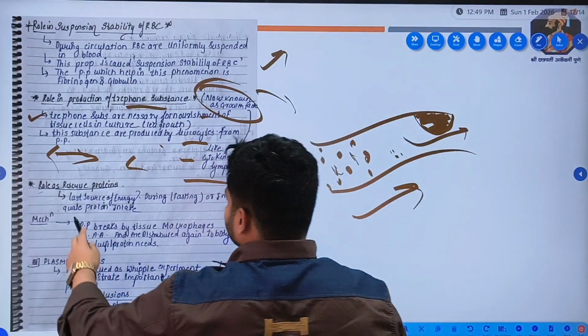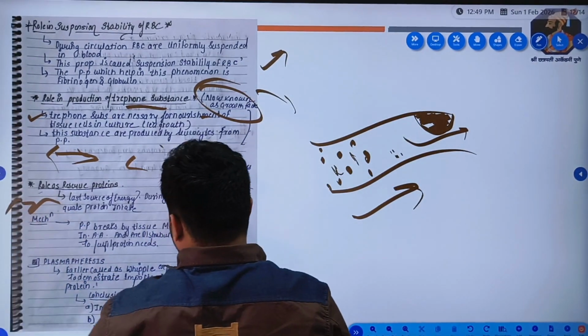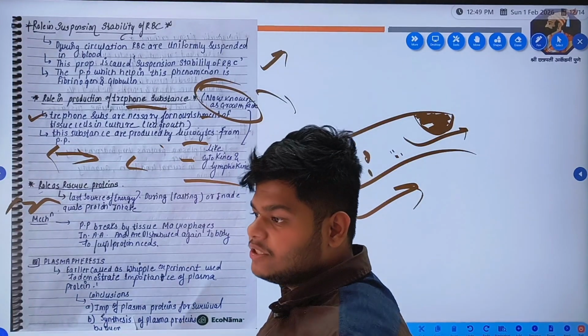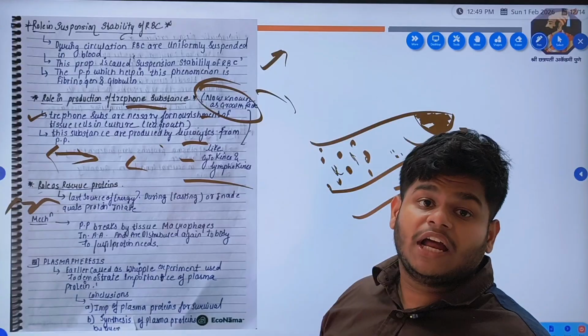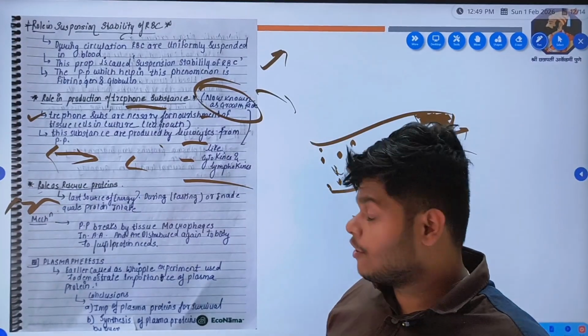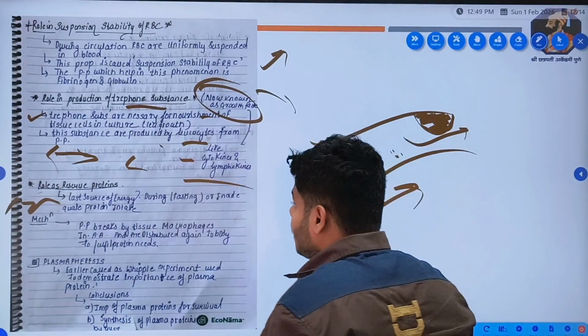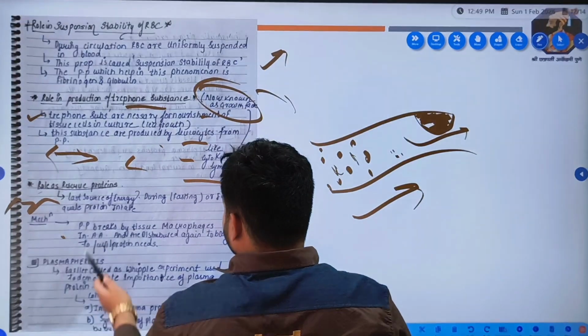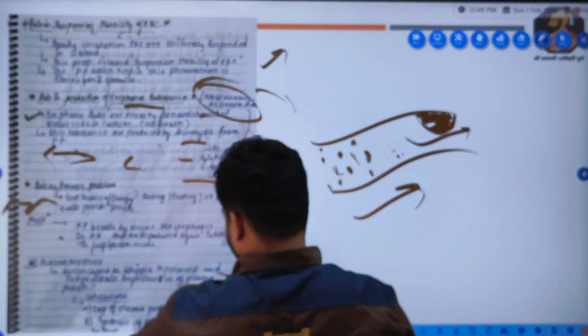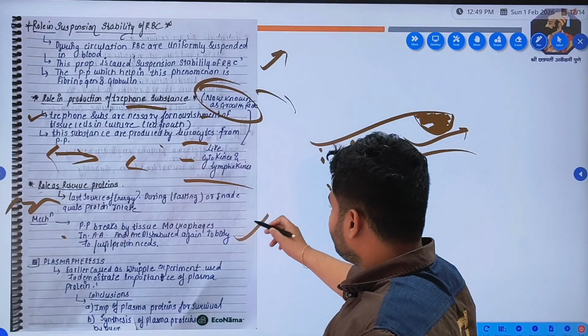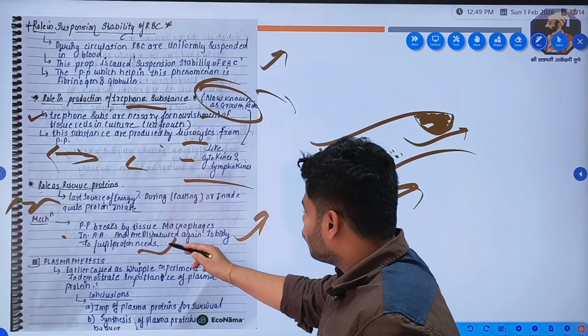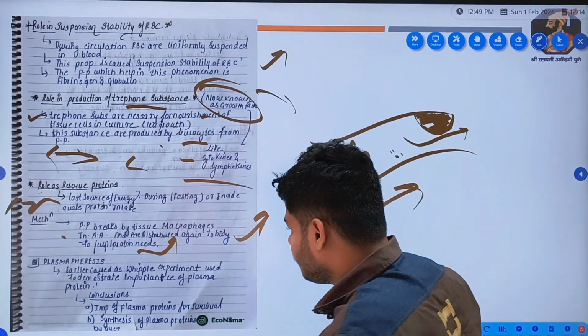Role as reserve proteins. They are the last source of energy. What do you think is the last source of energy? Whenever there is a fasting condition or inadequate protein supply to our body, these plasma proteins are broken down by the tissue macrophages into amino acids and distributed again to the body to fulfill the protein needs, right?